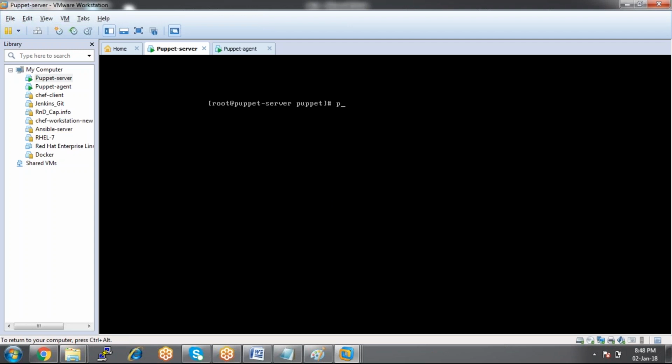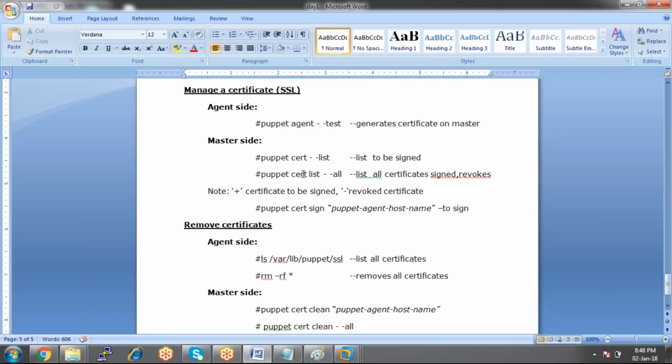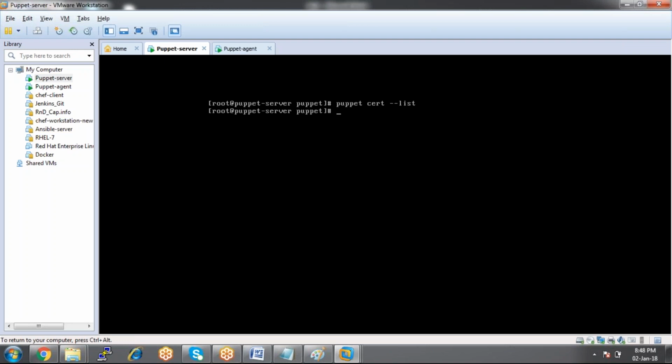I want to check which certificates are pending to be signed. Is there any list? No, there is no list because I have already signed that certificate.